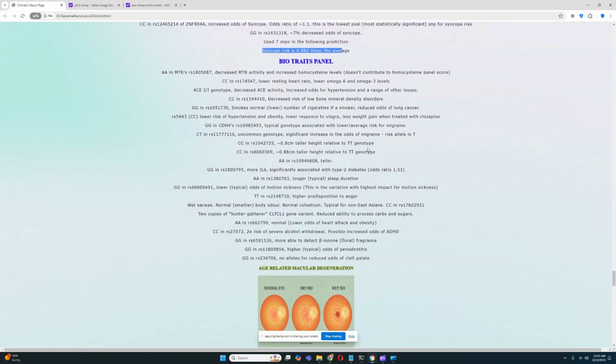For the Biotic Traits panel, let's see. What can we talk about here? He's got two copies of the hunter-gatherer COTCL1 gene variant, which leads to reduced ability to process carbs and sugars, which is very interesting. He's got lower odds of motion sickness, very interesting. Higher predisposition to anger, that's very cool.